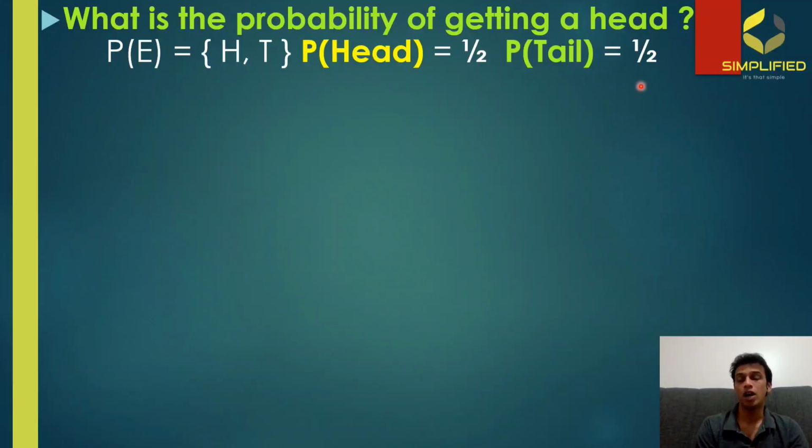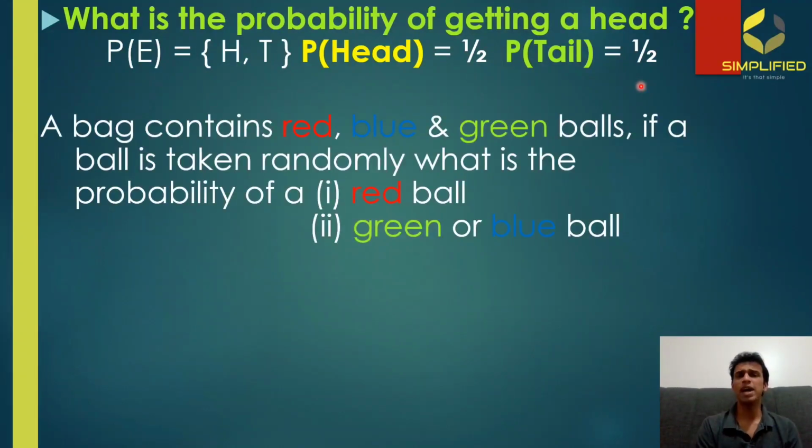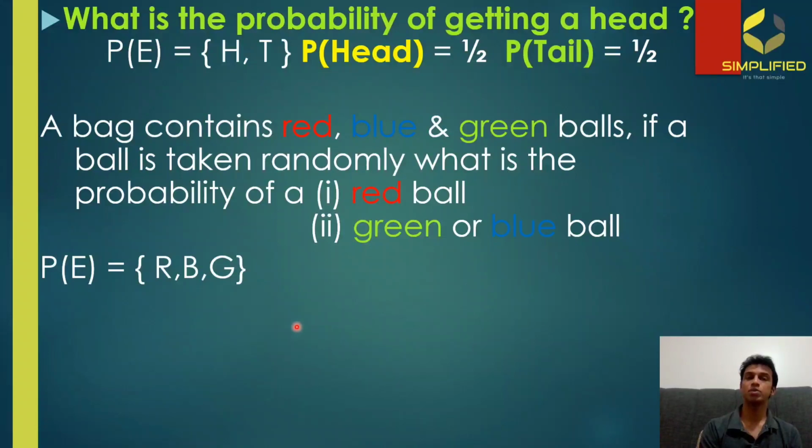Now, the second question is, a bag contains red, blue, and green balls. If a ball is taken randomly, what is the probability of a red ball and what is the probability of getting a green or blue ball? So when you are conducting this experiment, that is, a bag containing three colored balls, red, blue, and green, it means that if you are randomly selecting a ball, there are only three chances existing. Either it could be a red one, or a blue one, or a green one, which means that in conducting the experiment, there are only three possibilities existing.